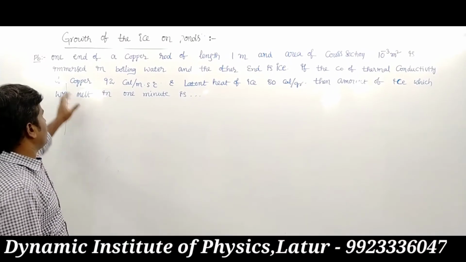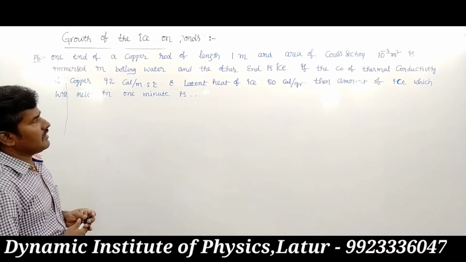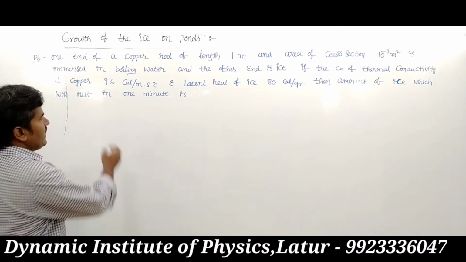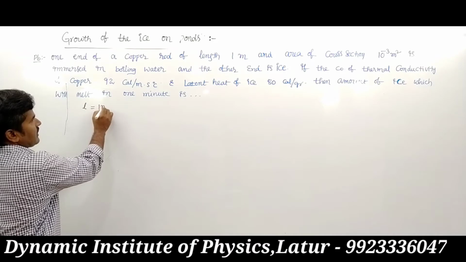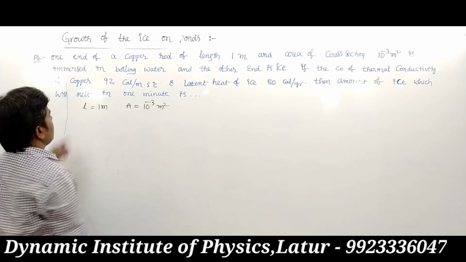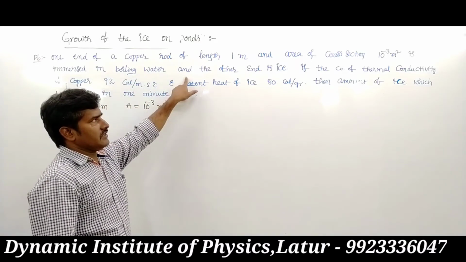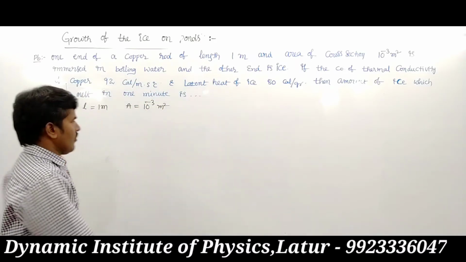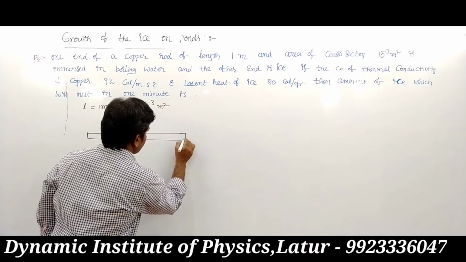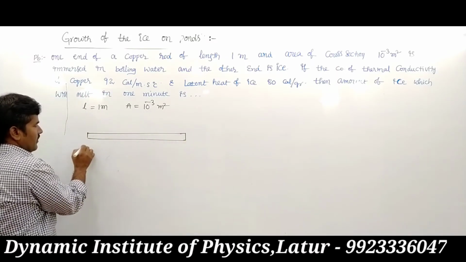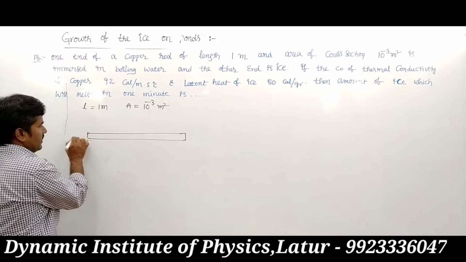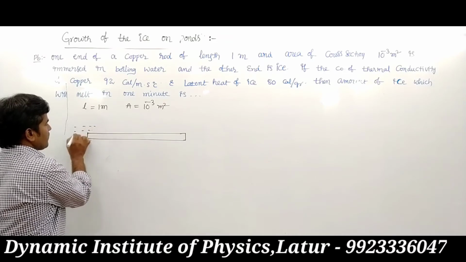In the given problem, one end of a copper rod of length 1 meter and area of cross section 10 power minus 3 meter square is immersed in boiling water, and the other end is in ice. One side is boiling water, that means this water temperature is 100 degrees centigrade.